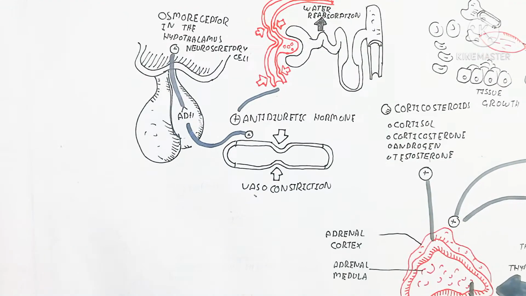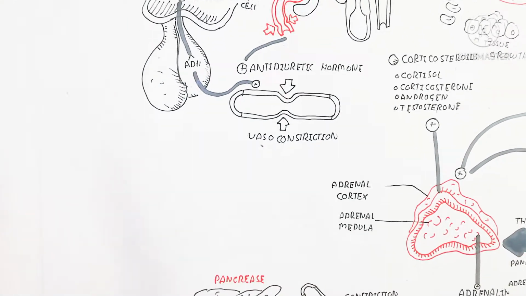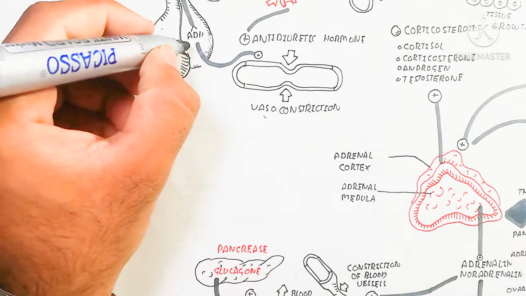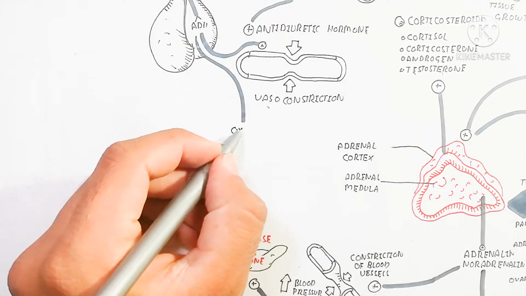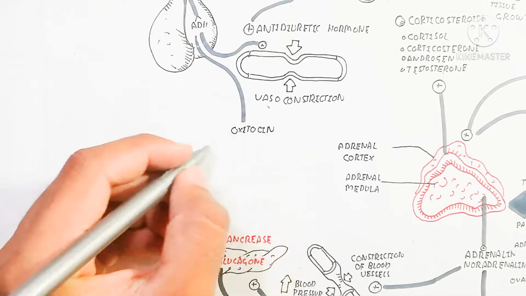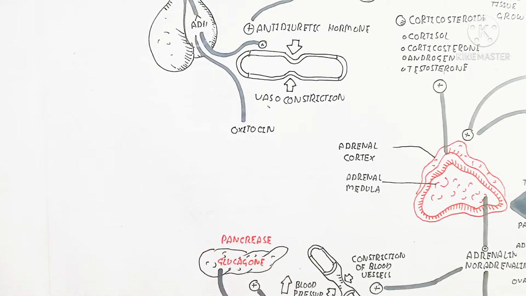So that is reabsorption, the backflow of the water into the blood vessel. So constriction will occur to prevent glomerular filtration. So the glomerular filtration rate will be decreased.